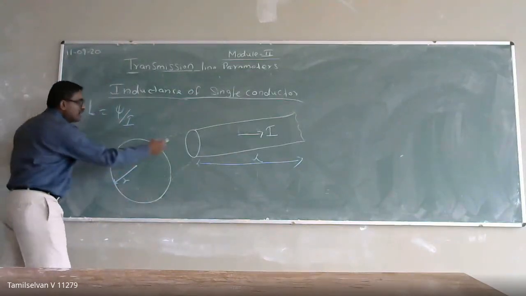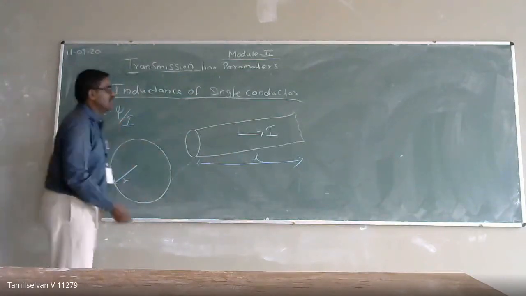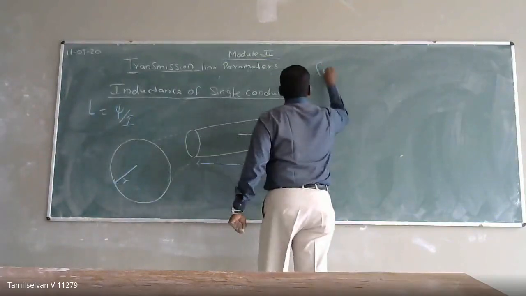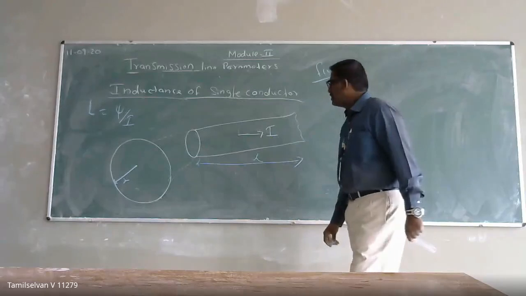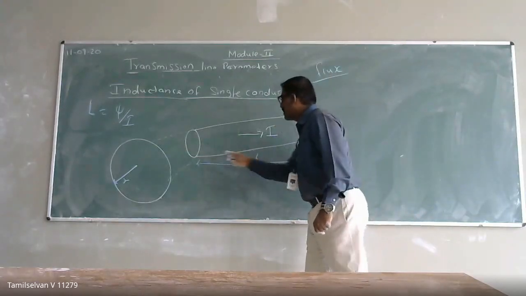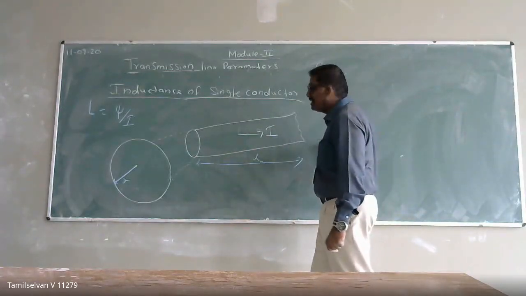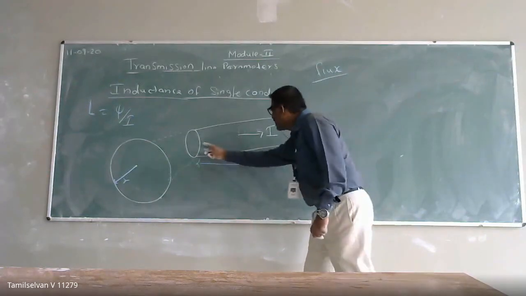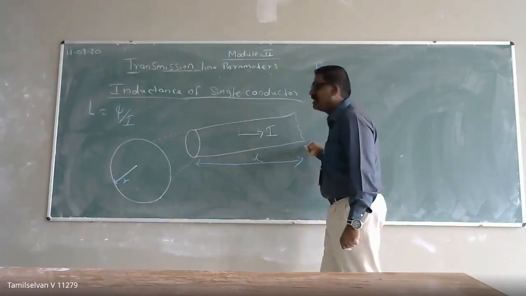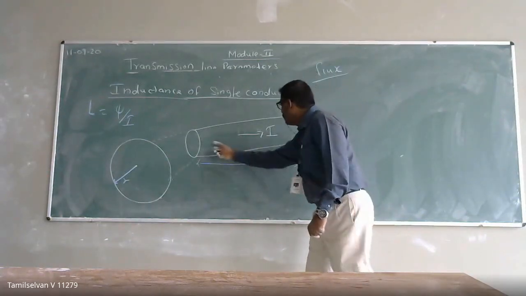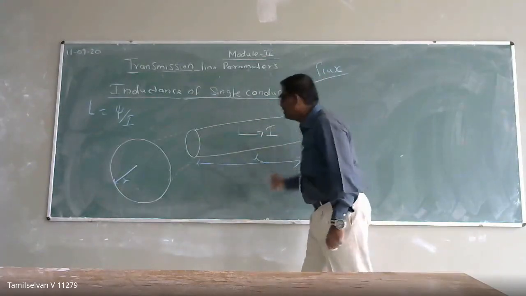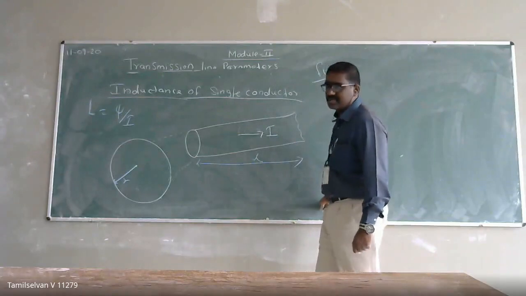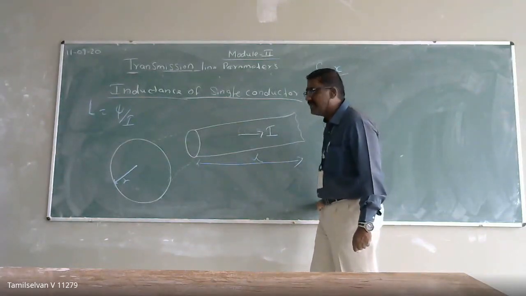Okay. So if I want to calculate the flux linkage, there will be two components. One is due to the current flowing in the conductor: there will be magnetic lines of force inside the conductor, so there will be an internal flux. And due to the current flowing through the conductor, there will also be magnetic lines of force on the outer surface of the conductor. Remember, external flux will be there, right?